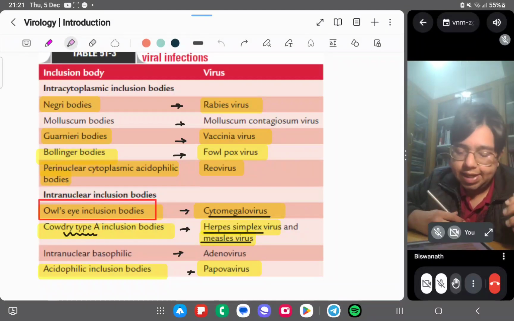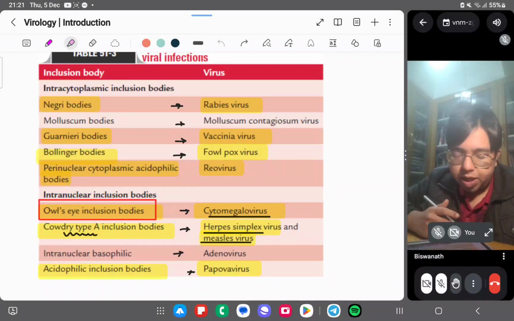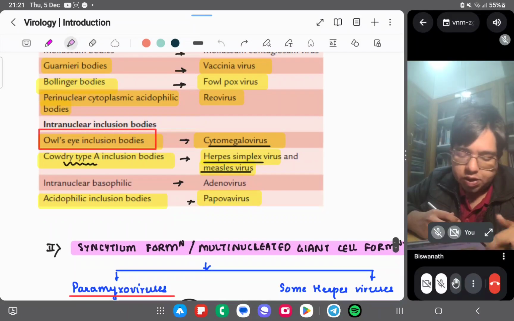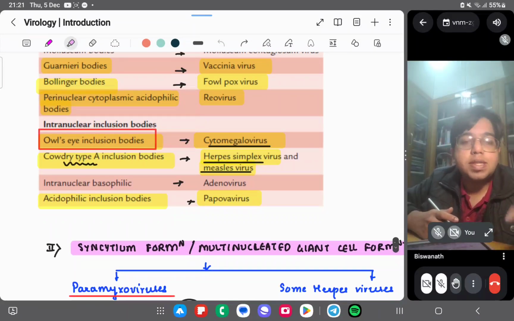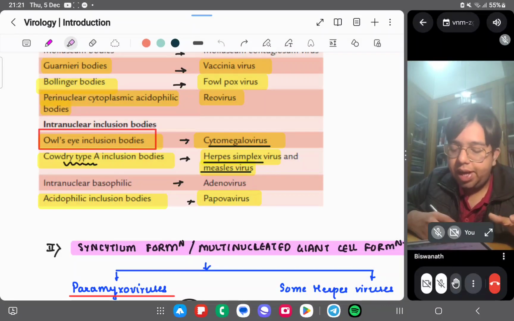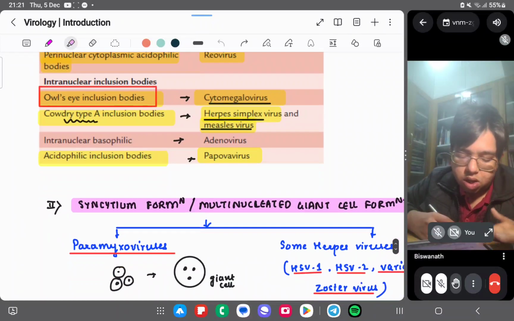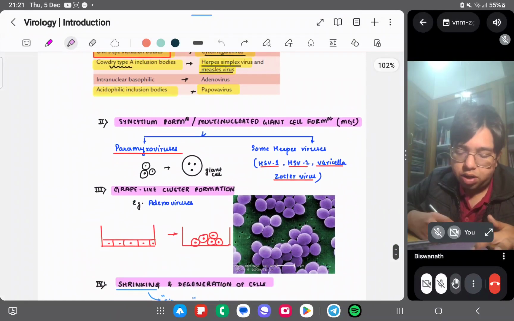Guarnieri bodies in vaccinia virus, Bollinger bodies in fowlpox virus. Fowlpox virus is not much important. Perinuclear cytoplasmic acidophilic bodies in reovirus, not important. Owl-eye inclusion bodies in CMV. Okay, owl-eye appearance. And Cowdry type A. So we have two types, Cowdry type A and Cowdry type B. Cowdry type A is in herpes simplex and measles virus. Okay, this much is important.